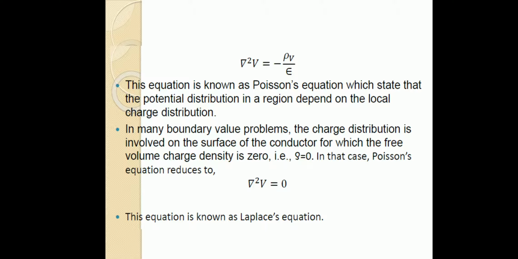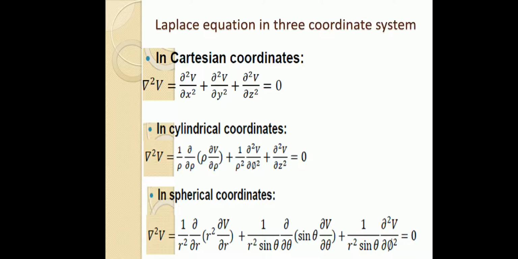If Coulomb's law or Gauss law is not applicable, then we use Poisson's equation or Laplace equation to find the electric field intensity or the potential distribution. So del square V equal to minus rho V by epsilon is called Poisson's equation, or del square V equal to 0 is called what? Laplace equation.